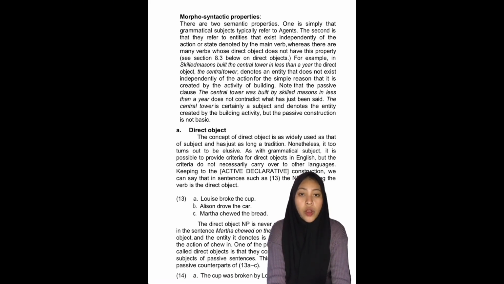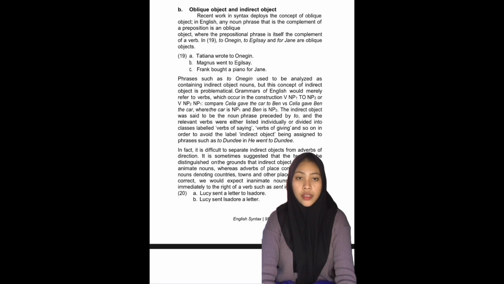Direct object. The concept of direct object is as broad as the concept of subject and has been a tradition for a long time. However, it also covers oblique object and indirect object. Recent work in syntax deploys the concept of oblique objects. In English, any noun phrase that is the complement of a preposition is an oblique object, where the prepositional phrase itself is a complement to the verb.